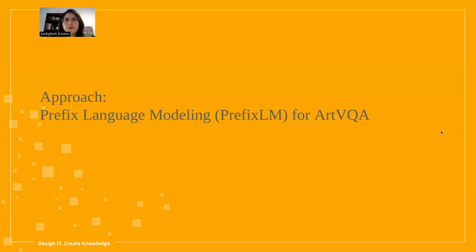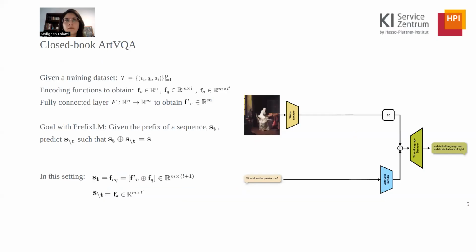In this work, we employ a prefix language modeling approach for solving ArtVQA. In prefix language modeling, or prefix LM for short, given the prefix of a sequence, the goal is to predict the rest of the sequence autoregressively. In our closed-book approach, we encode paintings using a pre-trained visual encoder, and then encode the questions using a pre-trained language encoder.